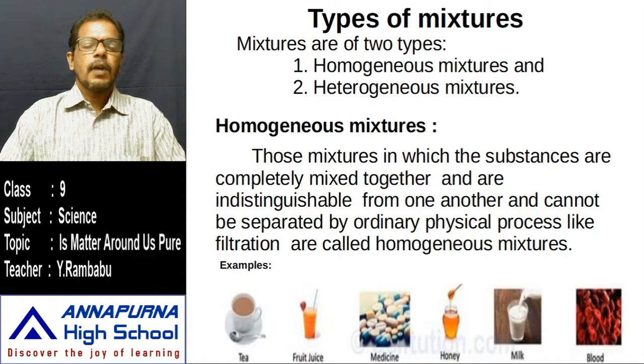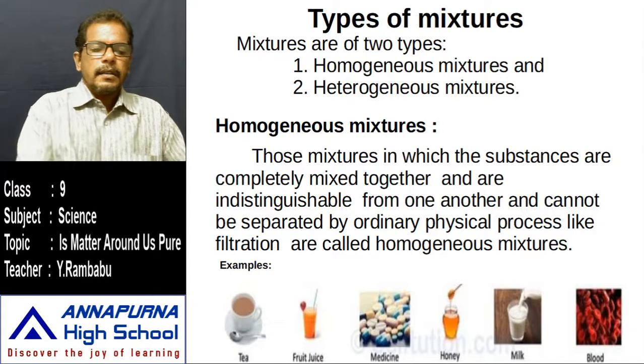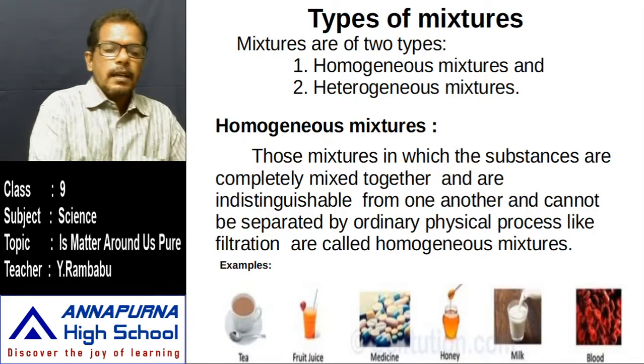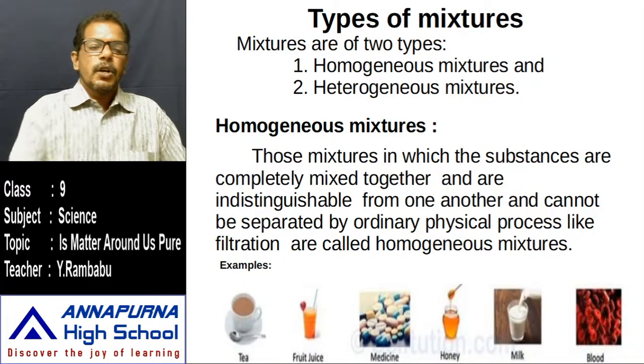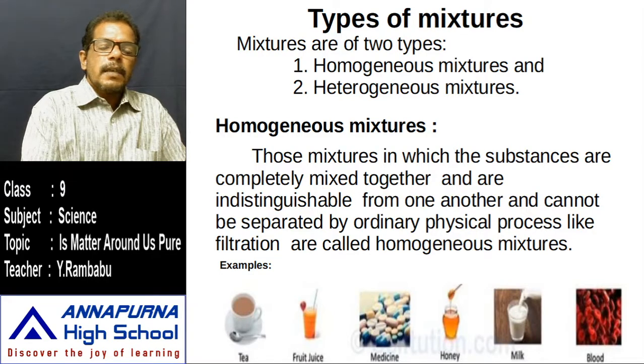To understand what is a homogeneous mixture and what is a heterogeneous mixture, let us perform a simple activity. Take three glass beakers. In all three, the same quantity of distilled water is taken. To the first beaker, add 2 or 3 crystals of copper sulfate.